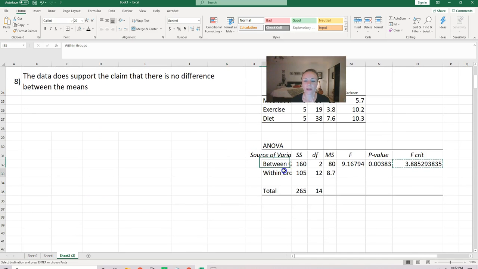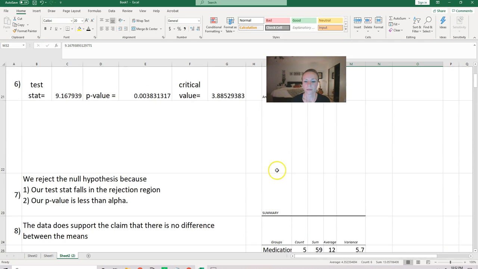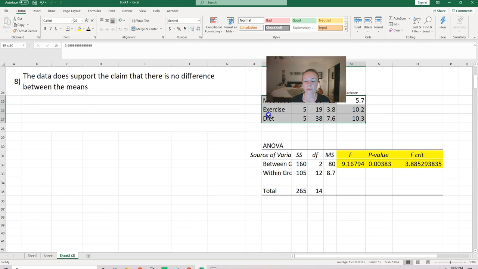So going back down to the output, I'm just going to highlight those cells real quick just to emphasize what we got out of this table. Okay, and then it also gave us a nice summary of our data, including the variance so that we can check our requirements, and the averages and the counts. I'll go ahead and highlight that too. Those are all important pieces of information.